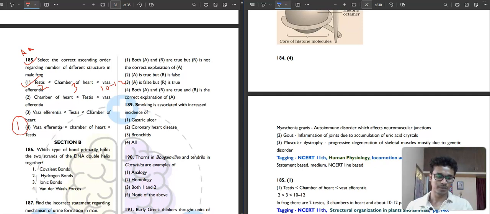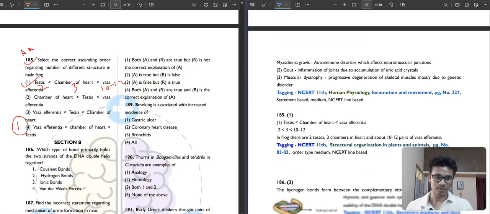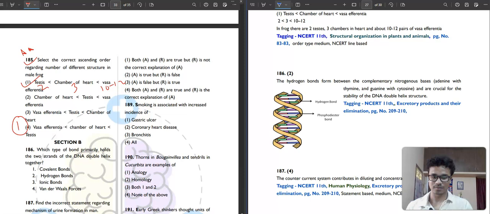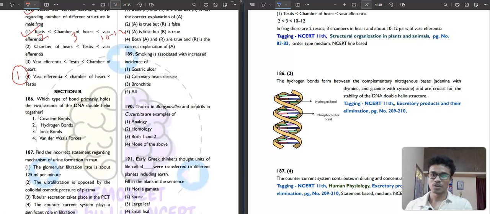Then section B, we have 186. Let's see. Which type of bond primarily holds the 2 strands of the DNA double helix together? Covalent bonds, hydrogen bonds, ionic bonds, or van der Waals forces. So these are your hydrogen bonds. You can see here, hydrogen bonds. The second option is your correct answer.